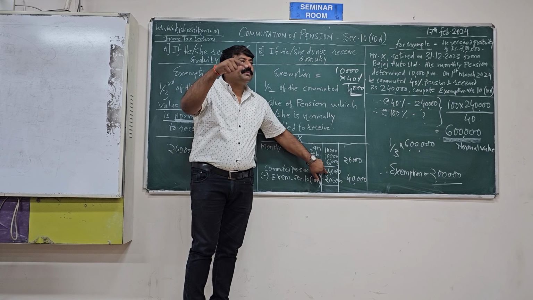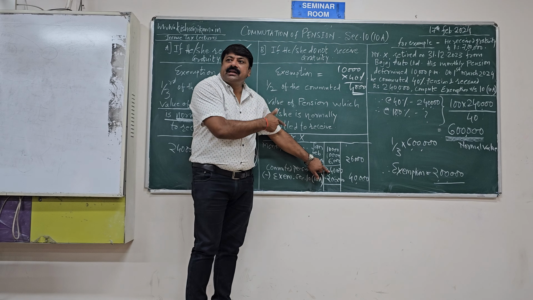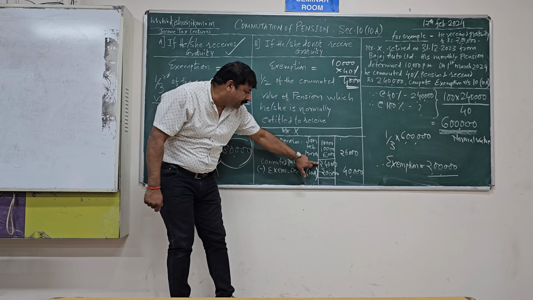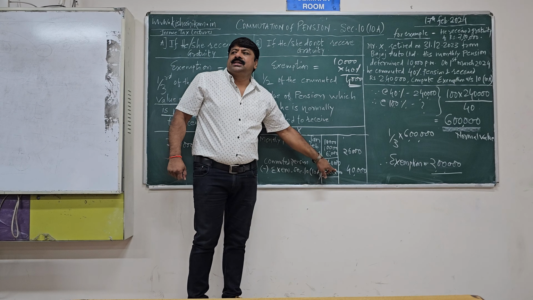Now the Department of Income Tax says to pay tax on this also. You have income, pension is income. He said yes, I am ready to pay tax, but I will claim exemption under section 10(a) as per these provisions. 1/3 of commuted value, we have computed 2 lakhs. So 2,40,000 minus exemption under section 10(a), 2 lakhs. The remaining amount of 40,000 is taxable in the hands of Mr. X. This way you have to compute.